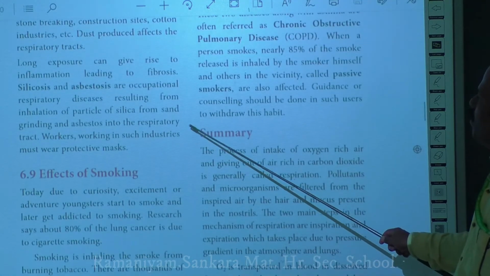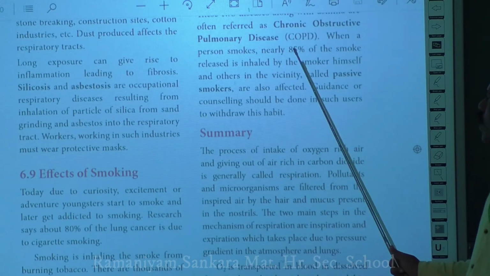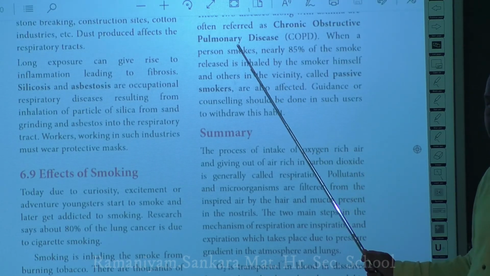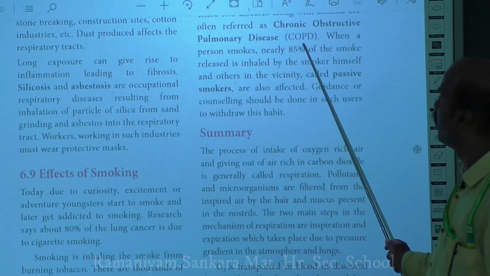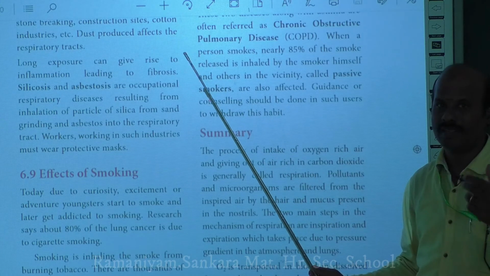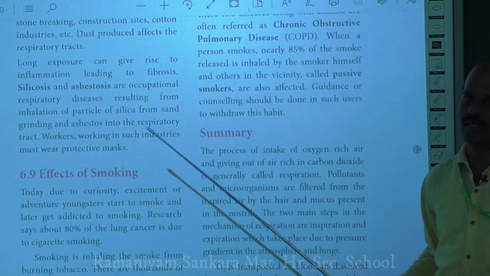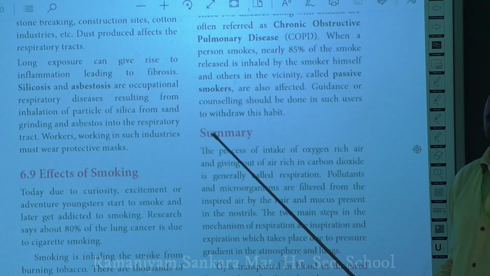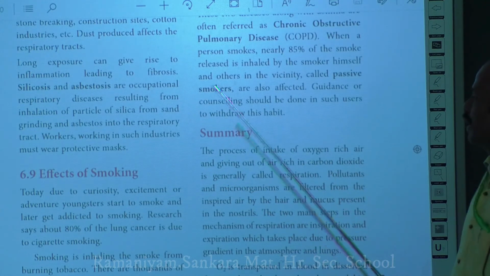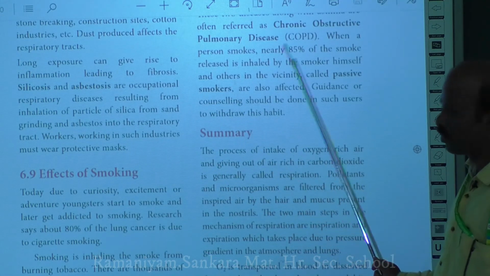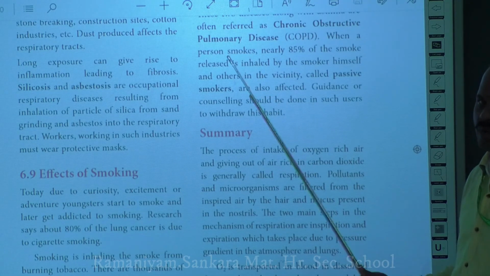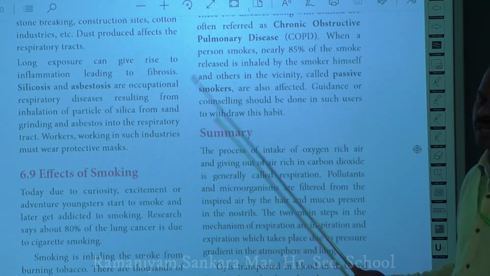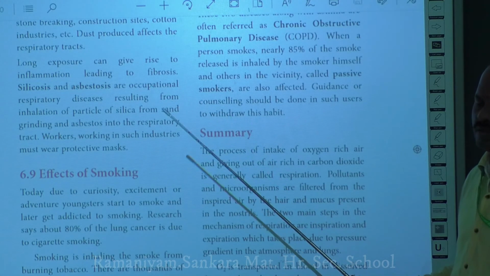Okay, when a person smokes, nearly 85% of the smoke is inhaled by the person who is smoking, but 15% of the smoke released by the smoker is also inhaled by others who are very near to the smoker. The person who inhales the smoke produced by the smoker is called a passive smoker. So passive smokers are also affected, and it accounts for only 15% of the effects of smoking. Mainly 85% of smoking disorders you get only from smoking.